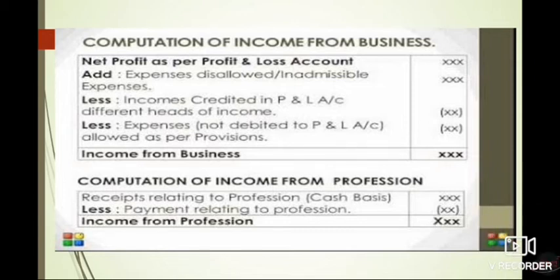And the income from profession, the receipts which you are getting from the profession, of course it would be on cash basis. From that you have to deduct all the payments that you are making for the profession. Suppose you have a coaching center, then if you are paying some salary to the teachers which you have employed for teaching there, all those expenses you will be deducting here, then that will be the income from profession. So in this manner we have to calculate the income from business and profession.